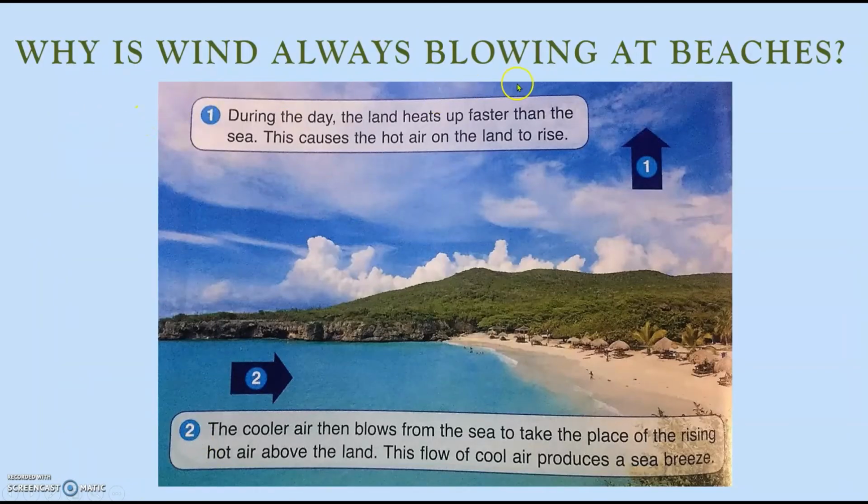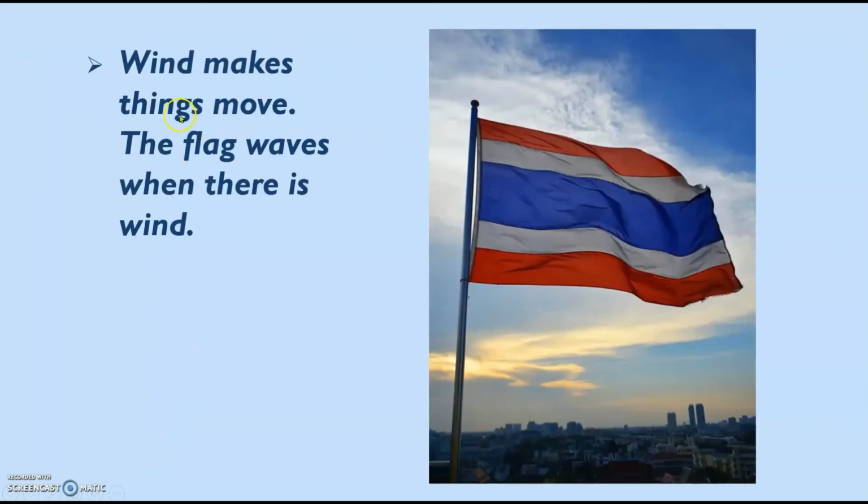Why is wind always blowing at the beaches? During the day, the land heats up faster than the sea. This causes the hot air on the land to rise. The cooler air then blows from the sea to take the place of the rising hot air above the land. These flows of cool air produce a sea breeze. Wind makes things move. The flag waves when there is wind.